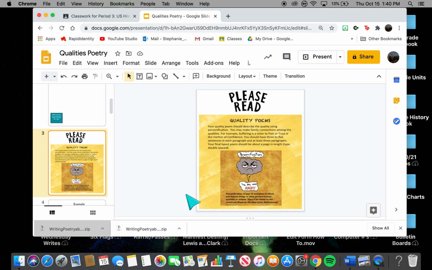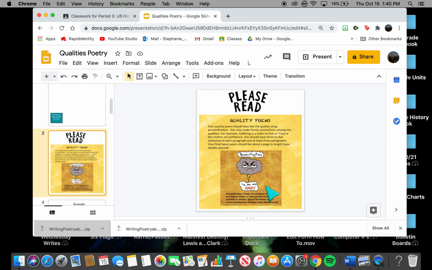Then it gives you a reminder: your final typed poem on this slide should be double spaced, and it should be typed, obviously. This assignment is taken from an actual written assignment, so that's why it says your final typed poem. You are typing it because you're doing it on the computer, so don't worry too much about that.